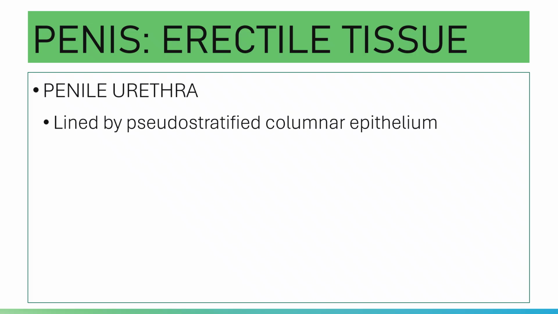Your penile urethra is lined by pseudostratified columnar epithelium except at the terminal part, which is lined by stratified squamous epithelium. Please note that near the terminal part, the penile urethra is surrounded by glands of Littre. They are mucus secreting glands.